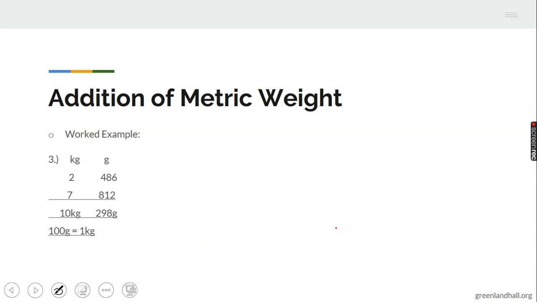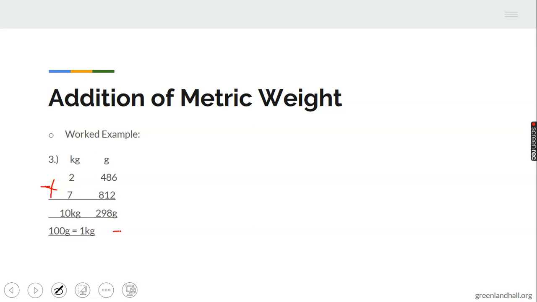Another worked example still on addition. Now we want to add again kilograms and grams. So we have 2 kilograms, 486 grams, 7 kilograms, 812 grams. Now 6 plus 2 give us 8. 8 plus 1 will give us 9. 4 plus 8 will give us 12. That's 12 grams.